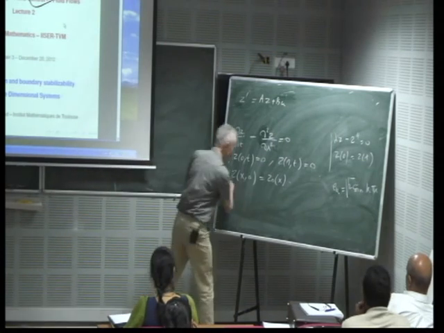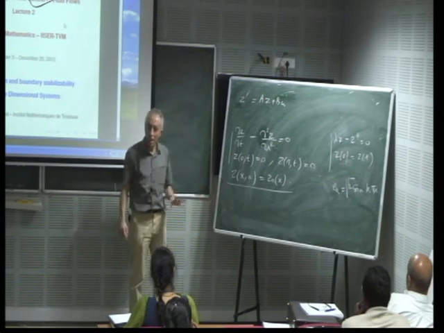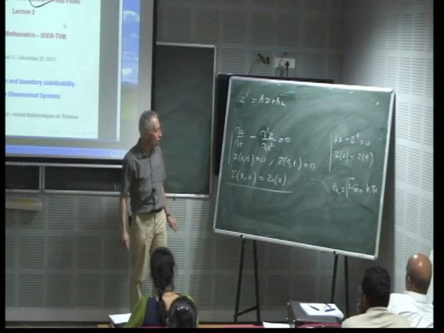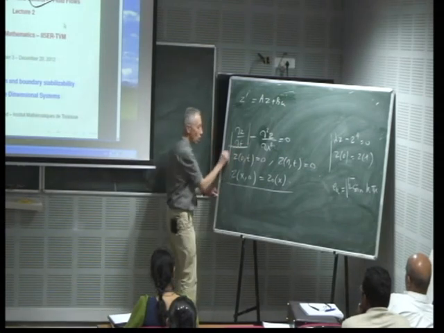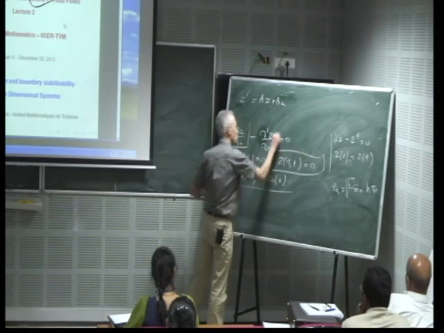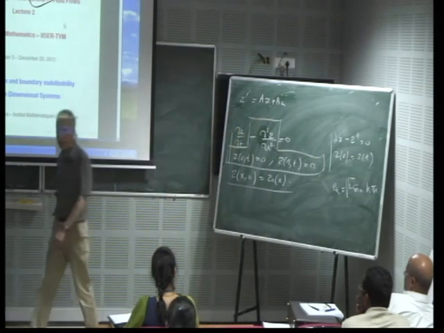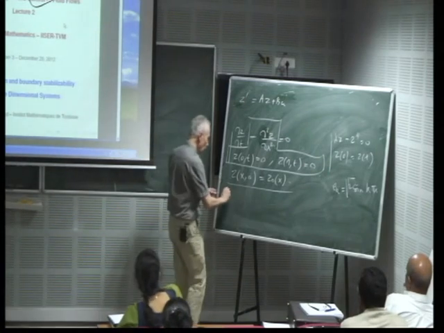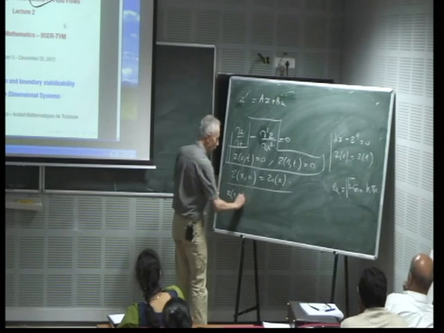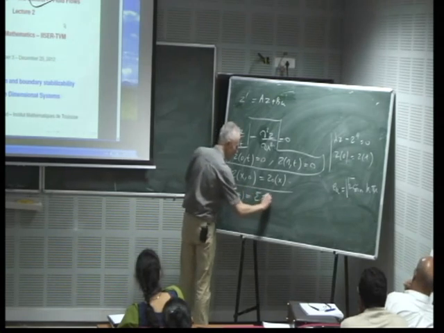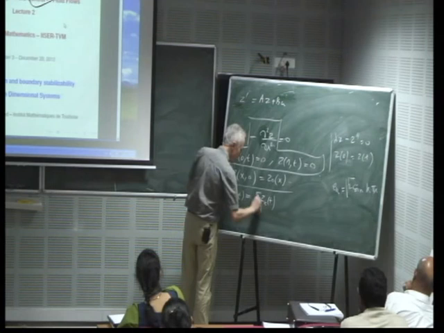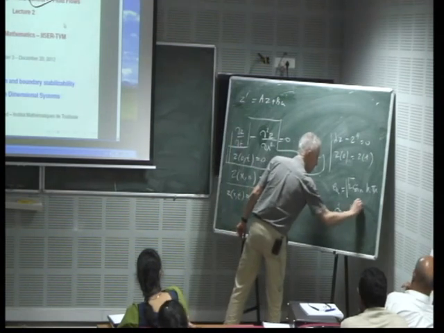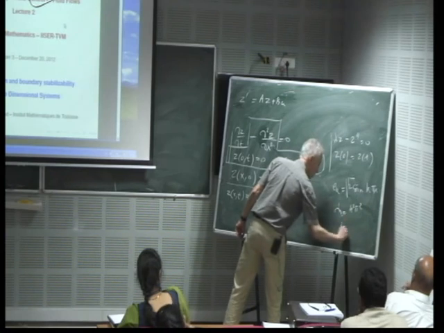By looking at the eigenfunctions and eigenvalues of this operator with the boundary condition, you diagonalize the operator. So if you look for the solution in series, here lambda_k is k squared pi squared, and k varies from 1 to infinity.